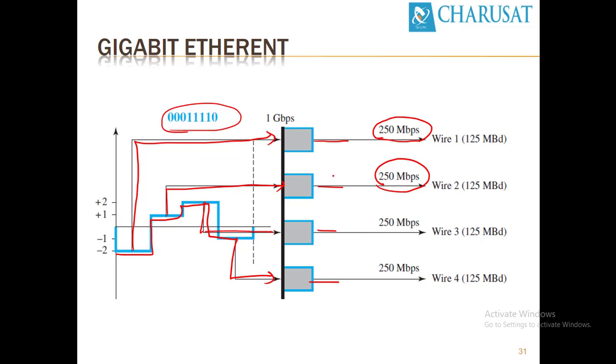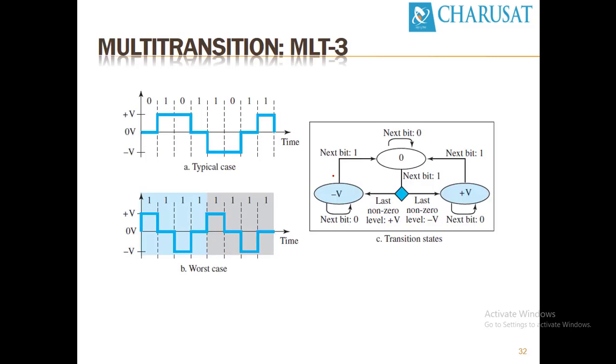This multi-transition is derived from a state transition diagram. This state transition diagram decides what happens when the next bit is 0 or the next bit is 1 in the current situation. Once we start with 0, the next is 1, so it's positive. When it is 0 and the next bit is 1, it checks the last non-zero level: was it positive or negative? Based on that, it goes negative or it goes positive. This is the first 0, so there is no previous bit, so we must consider the right side. That's why it goes to 1.